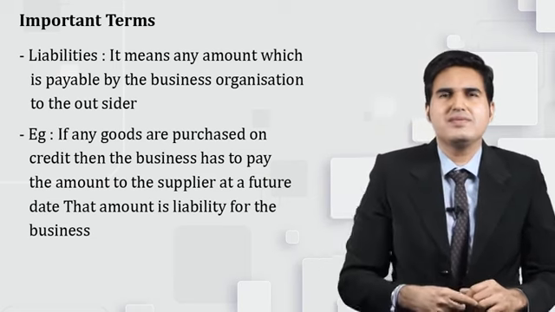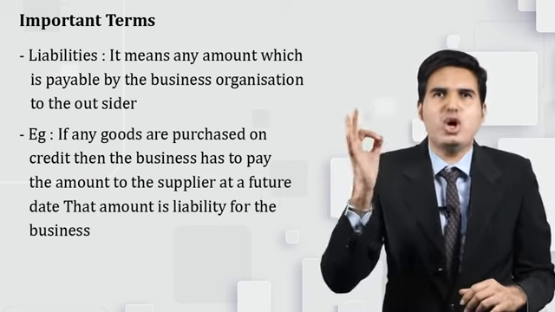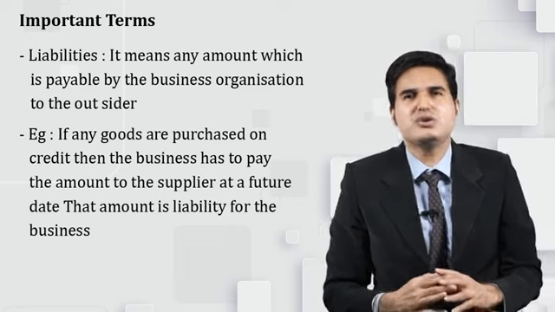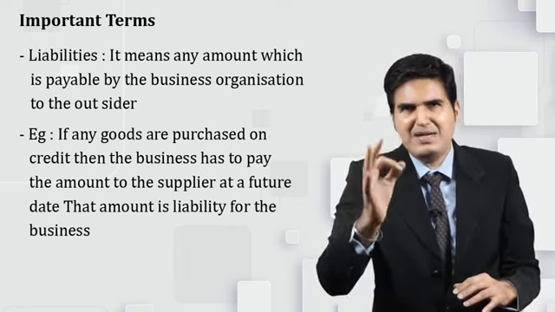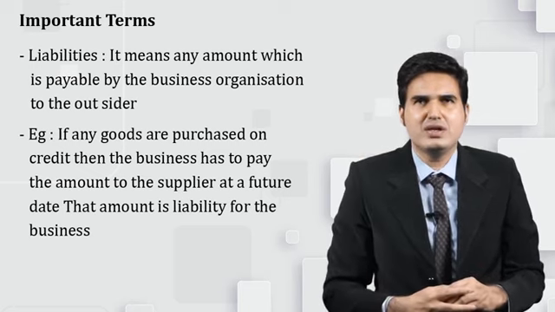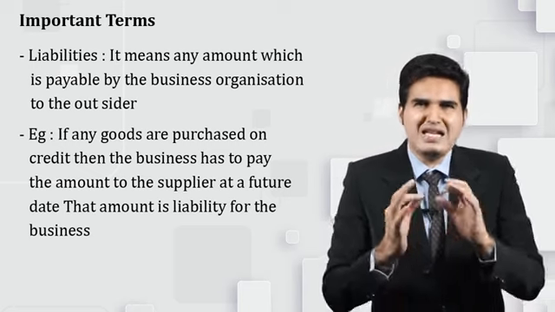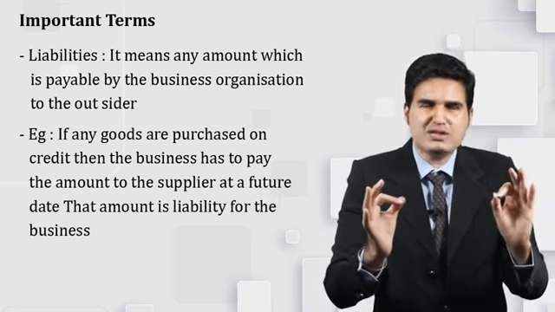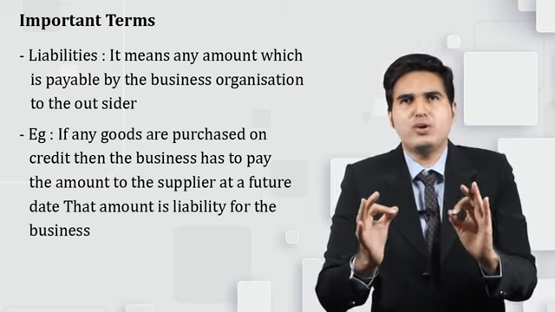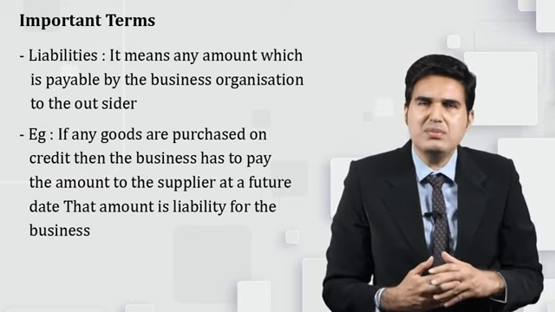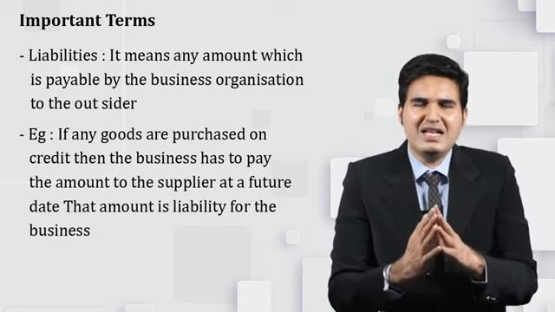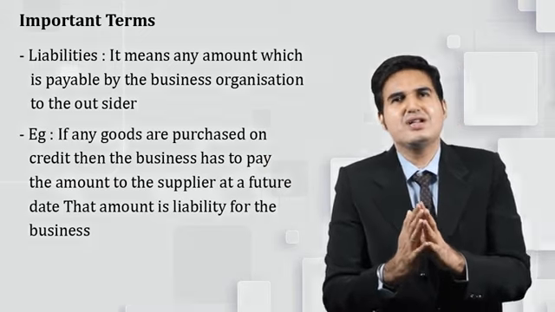Till the date the amount is not paid, it will become a liability for the business organization. So, dear students, any amount which the business organization is supposed to pay to outsiders will become a liability till the time it is paid.